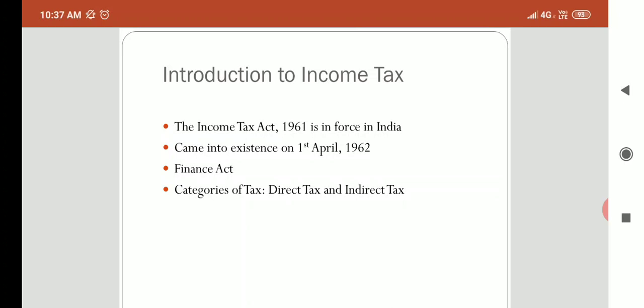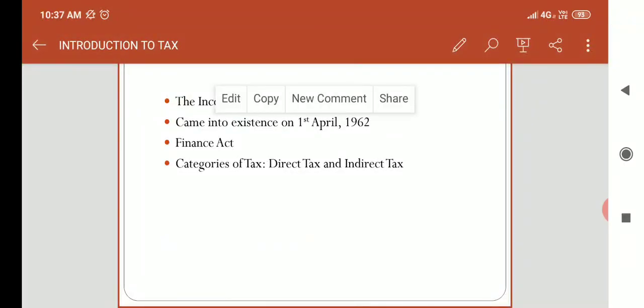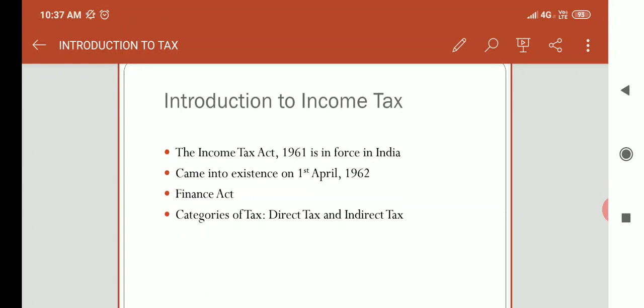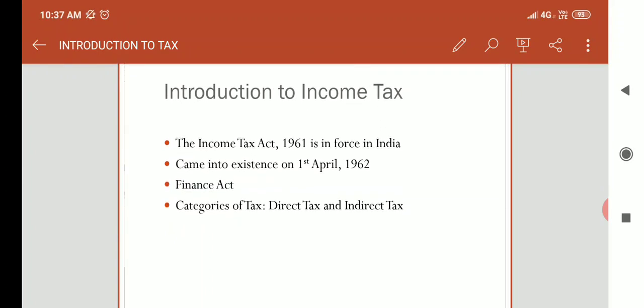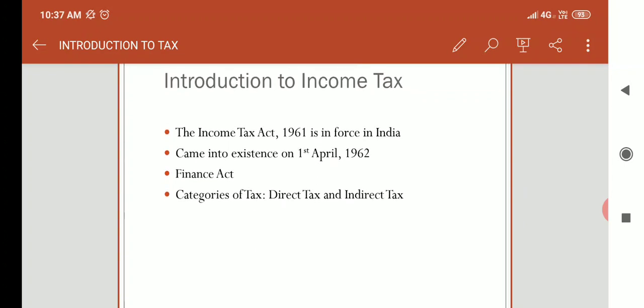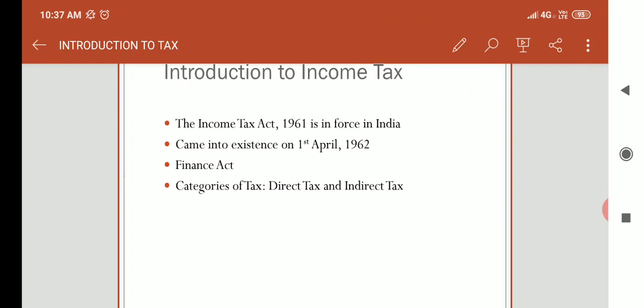Now let us understand what the Income Tax Act is, why it is there, and what are the benefits of the same. It is the main enactment regarding income tax. It provides the structure and administration of income tax. By studying this Act, one can know which person has to pay income tax, when and how he has to pay it.